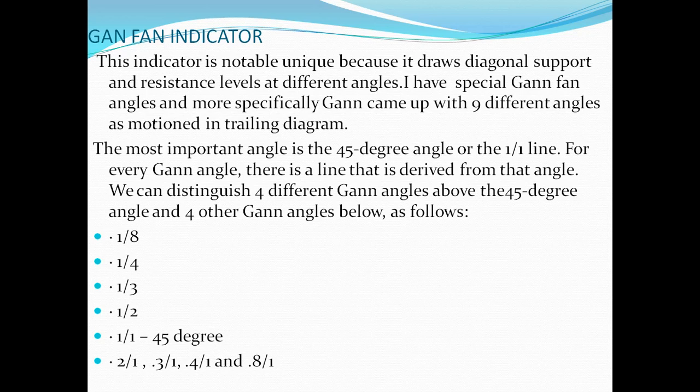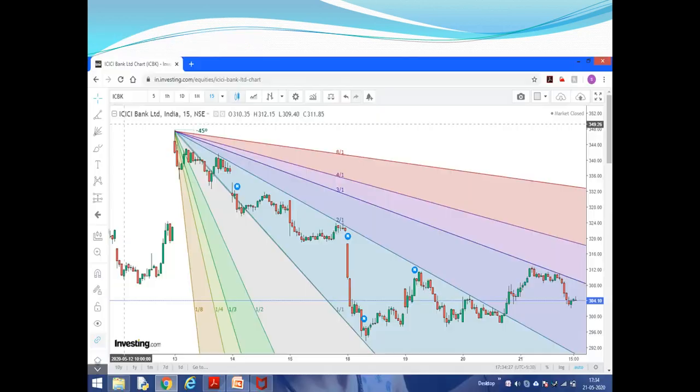Every Gann angle has a line that is divided from that angle. So those 9 levels have been mentioned here. You can see at the down. I have drawn Gann fan on ICICI Bank 15 minutes chart. I will show you today how you have to draw. You can see.